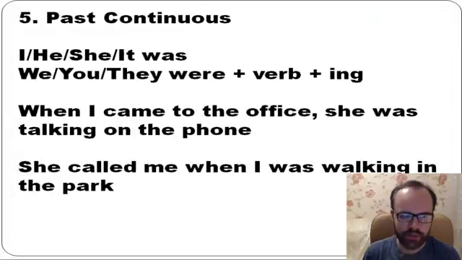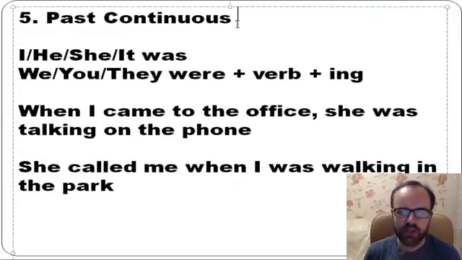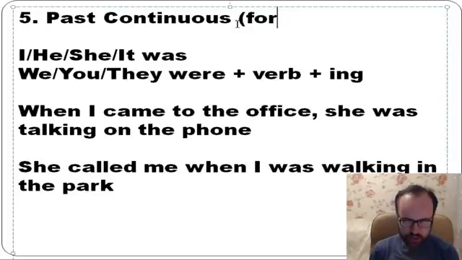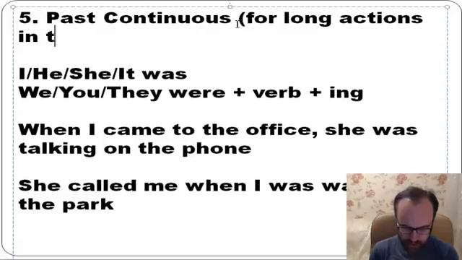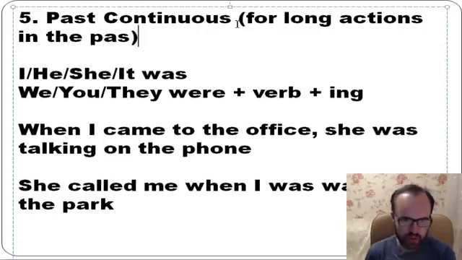Well, next. Past continuous, it's for long actions in the past. How do we form this tense? Was, were, plus verb, plus ing. I, he, she, it was, plus verb, plus ing. We, you, they, were, plus verb, plus ing. And there is one typical situation when we use this tense. Look.